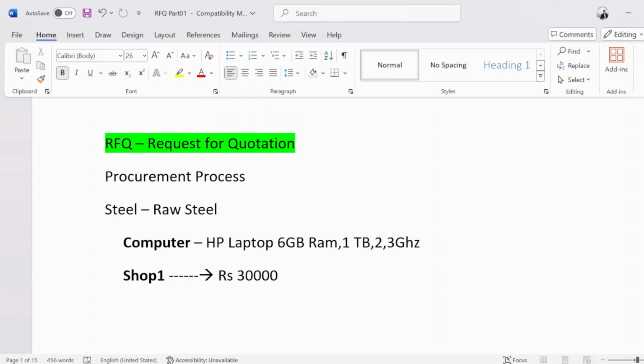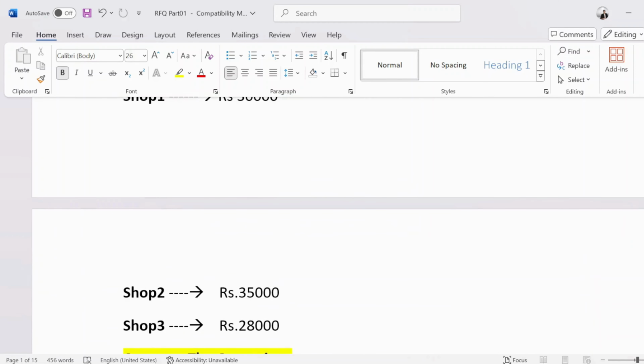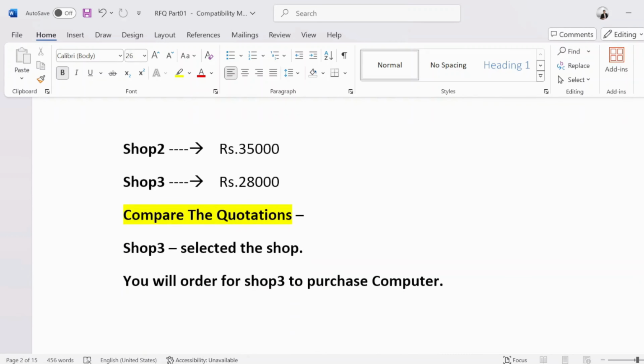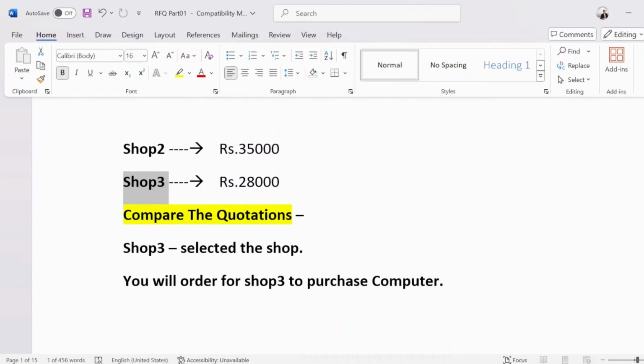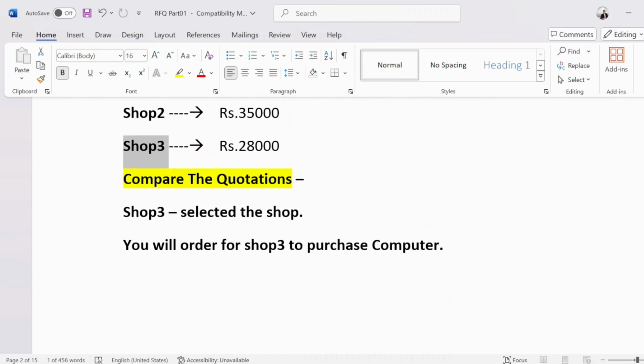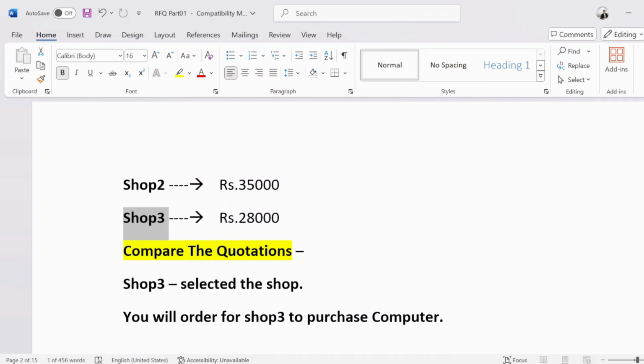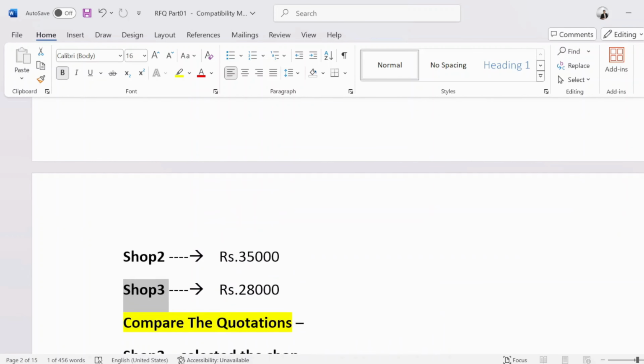You will go to the first shop and ask for a quotation. Then you will go to a second shop and again ask for a quotation. Like that you will go to 2-3 shops and see their quotations. You will compare their prices, and only after comparing prices are you going to select a shop for purchasing that laptop. Let's suppose you have selected shop 3. So what you will do right now is order from shop 3 to purchase that computer. That's a request for quotation.